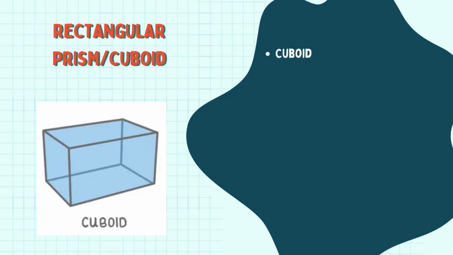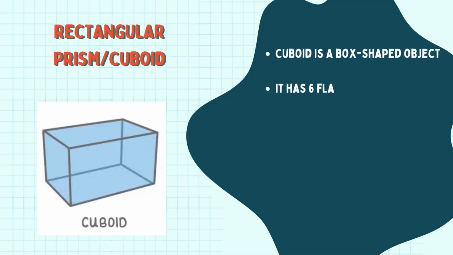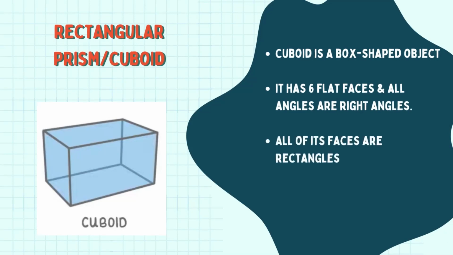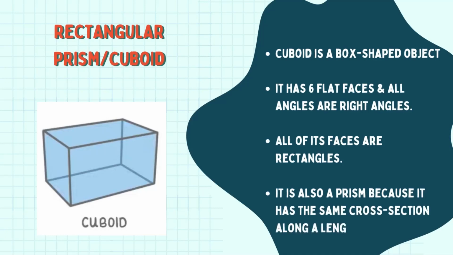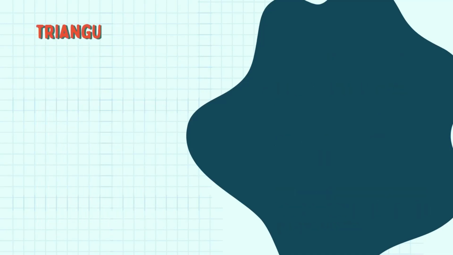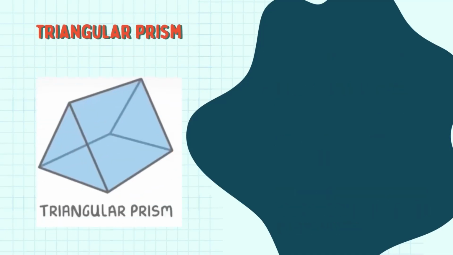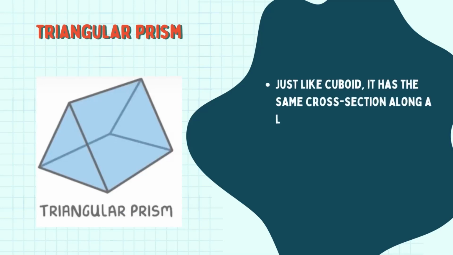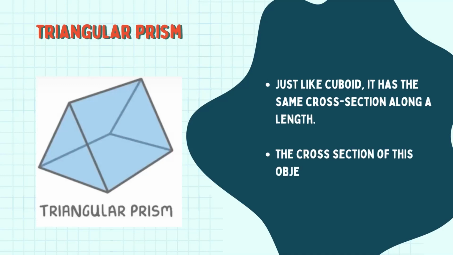A cuboid is a box-shaped object. It has 6 flat faces and all angles are right angles. All of its faces are rectangles, and it is also a prism because it has the same cross-section along its length. Next is the triangular prism. Just like the cuboid, it has the same cross-section along its length. The cross-section of this object is a triangle.